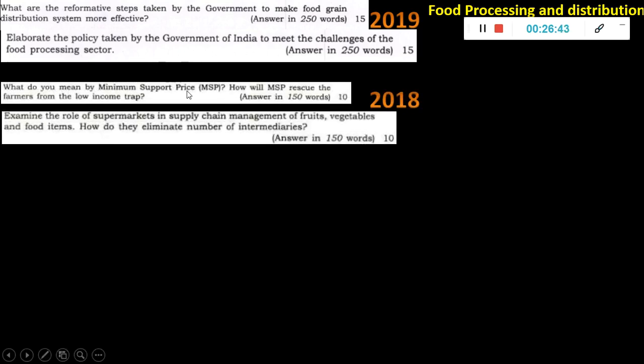MSP, minimum support price: even in prelims a big question came in 2018. So that year it was very important. So how will it rescue? Now, as I told, after minimum support price there is a new concept also. Go and find out what it is. That is what you have to write.